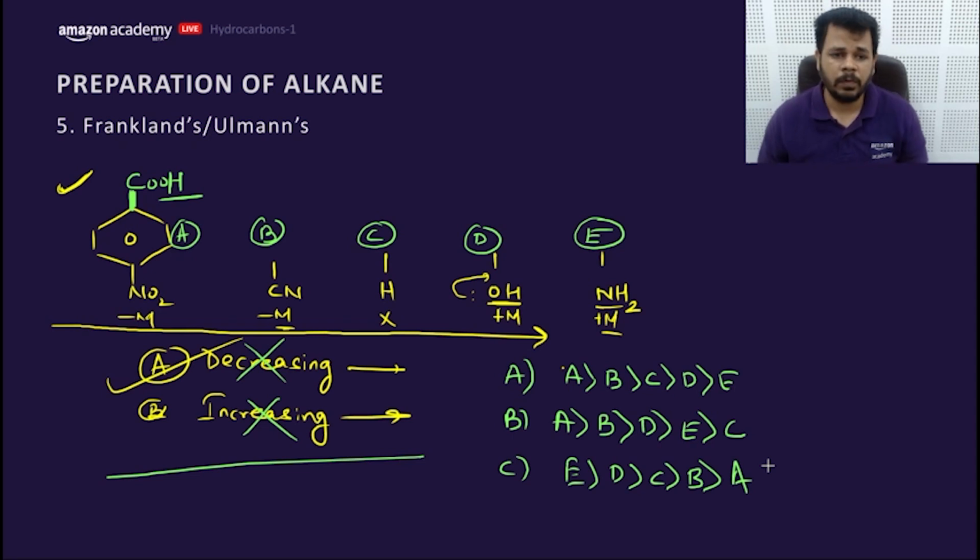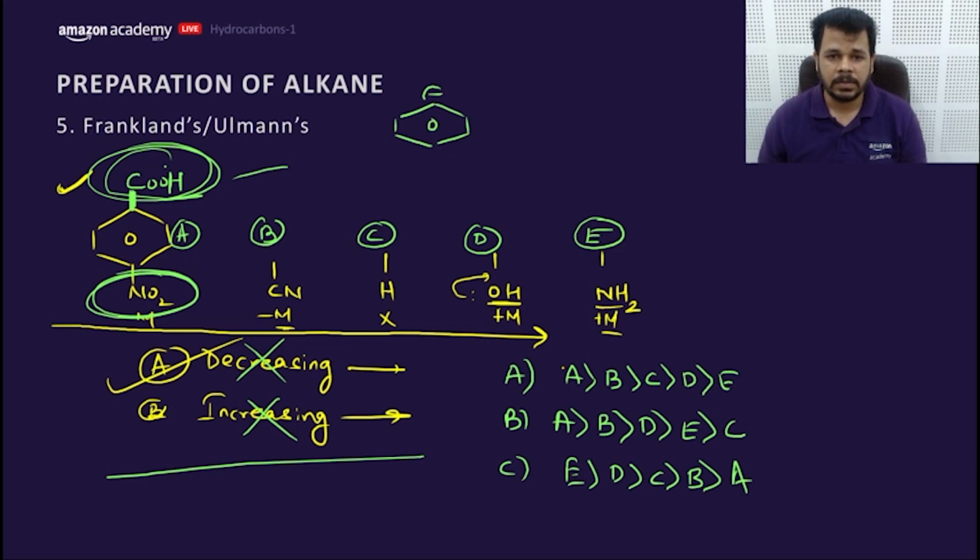SIR effect in the first compound? Where is the SIR effect, my dear friend? NO2 is opposite to the carboxylic acid. No SIR. SIR is the ortho effect. If something comes at the ortho position of the compound, what would be the answer? If this is the carboxylic acid, that means the negative charge arises like this on the benzene ring. If it arises on the benzene ring, there would be no resonance effect because this negative charge will not go under resonance. So the answer would be decided only by the inductive effect.